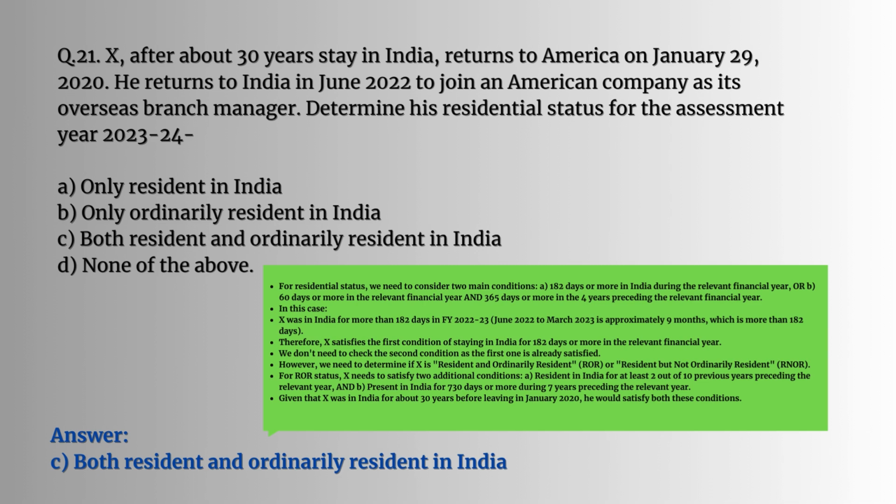However, we need to determine if X is resident and ordinary resident or resident but not ordinary resident. For resident and ordinary resident status, X needs to satisfy two additional conditions. A. Resident in India for at least 2 out of 10 previous years preceding the relevant year, and B. Present in India for 730 days or more during 7 years preceding the relevant year. Given that X was in India for about 30 years before leaving in Jan 2020, he would satisfy both these conditions. So the answer would be C, both resident and ordinary resident in India.